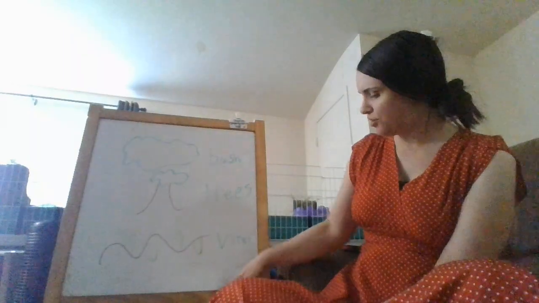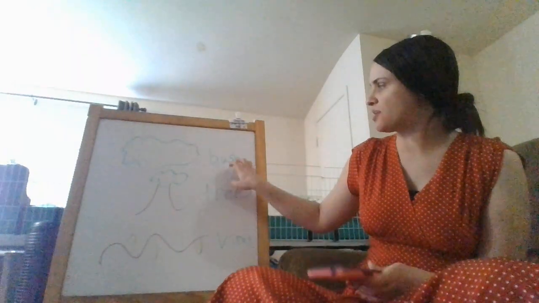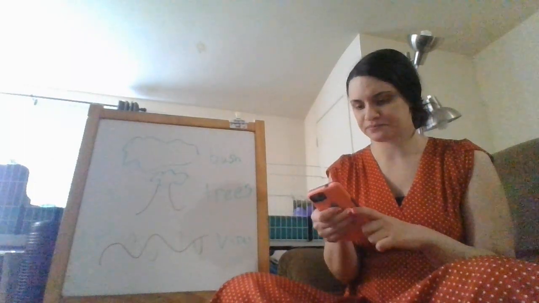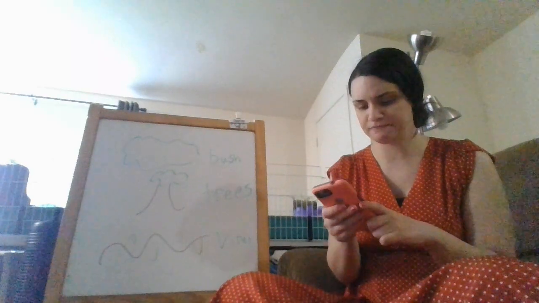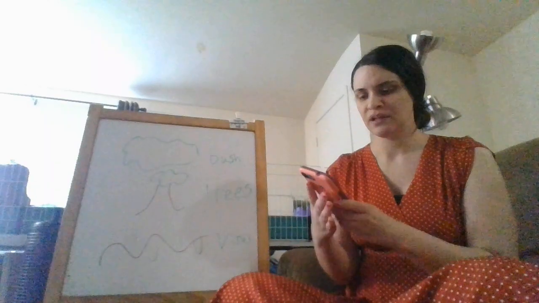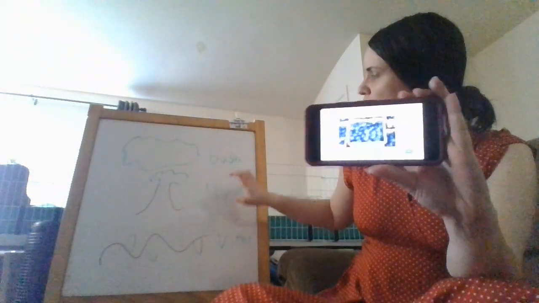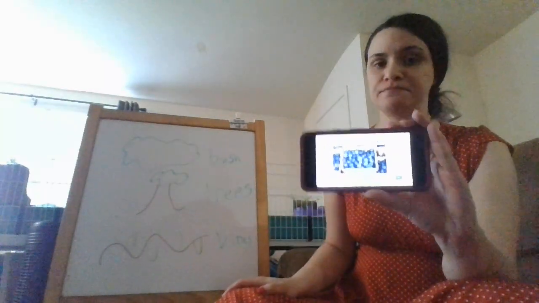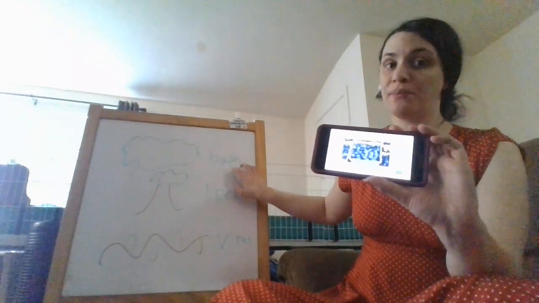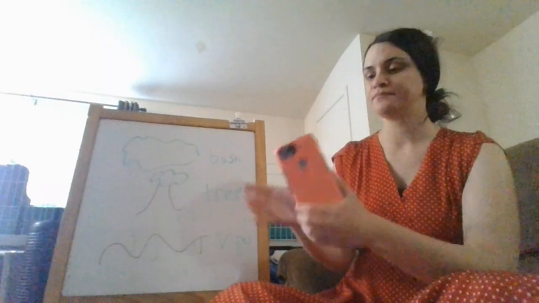So what I wanted to show you guys was different pictures of fruit, and then you're going to guess whether it grows on a bush, a tree, or a vine. My first one is a blueberry. What do you guys think about blueberries? Do blueberries grow on a bush, a tree, or a vine? Well, blueberries are a berry, and all berries happen to grow on a bush. Also raspberries, blackberries, any kind of berry you'll find on a bush.